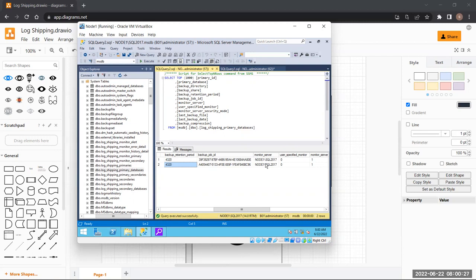Okay, so I am not going to work on the monitor server. For now, as a monitor server, node 1, the primary, is working. Is it clear? Can we move forward? Yes, we can. Security mode says 1, which basically means active. Here it says last backup file. Still, there is no backup taken. 15 minutes not done, so we will be waiting for the backup. Okay. Backup compression is 2. Is this clear to you guys?